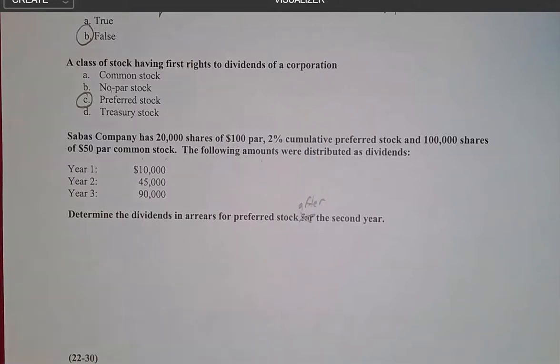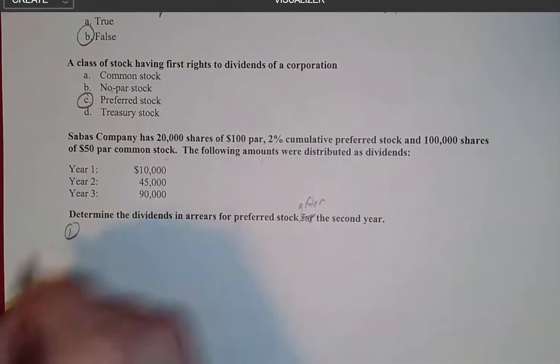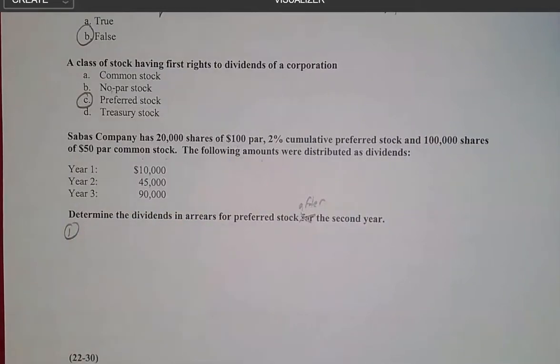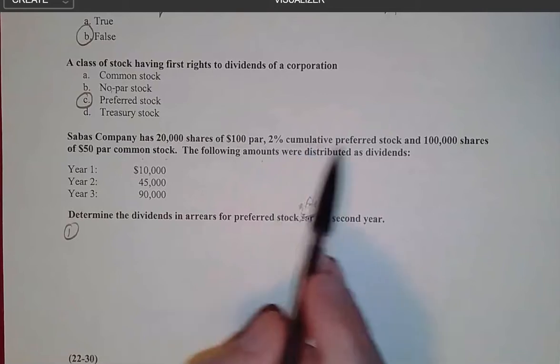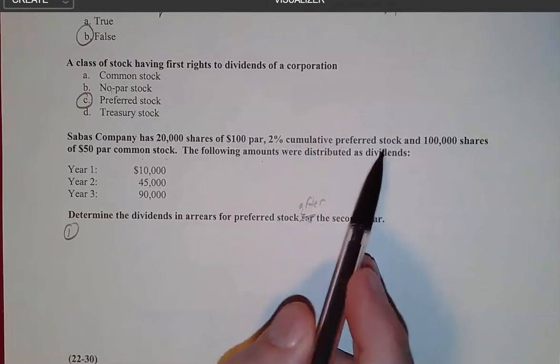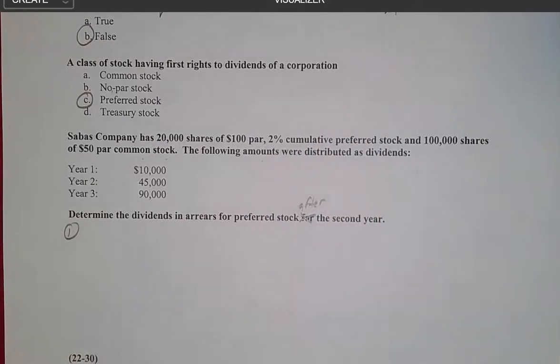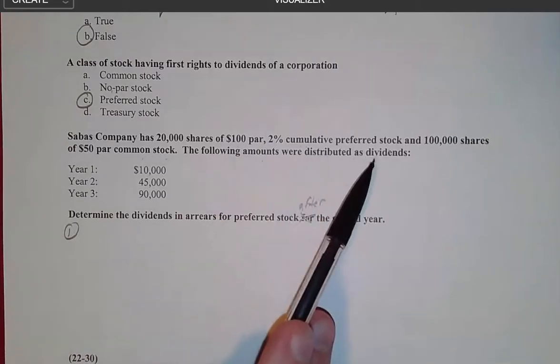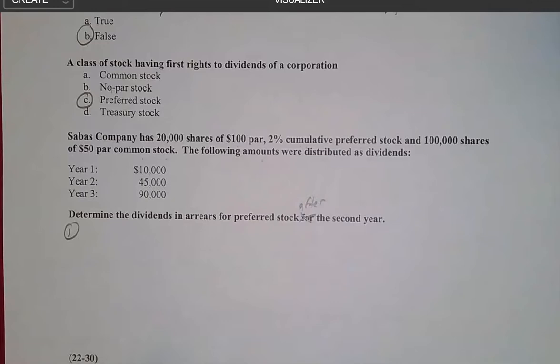Okay, so step 1, what we have to really do here is determine how much we owe these cumulative preferred stockholders on a year-to-year basis. Because remember, we had a question about this earlier. These cumulative preferred stockholders do have a right to receive a certain minimum amount of dividends.